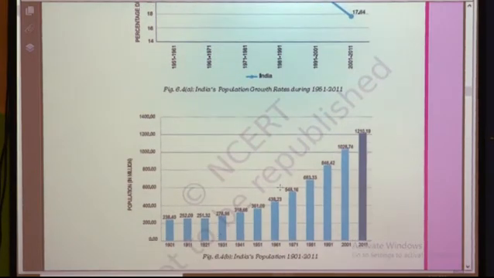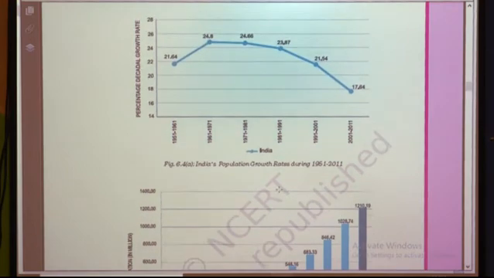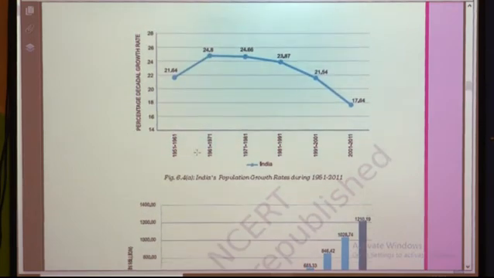Okay. Now when we observe these two figures, first we observe this one, see students here, the population growth in 1951-61 is comparatively less, but in 1971-81 it increased very rapidly. In 1991 it slowly comes downward, and in 2001 it falls down again.